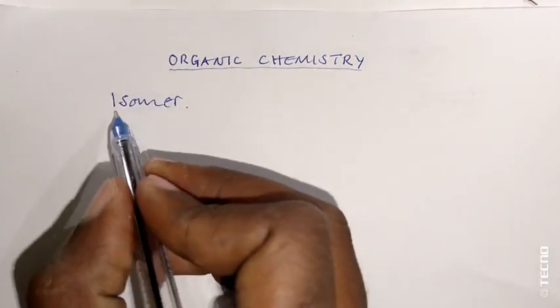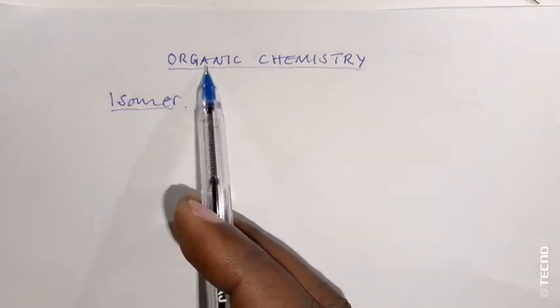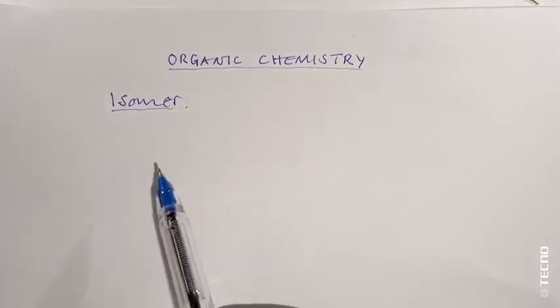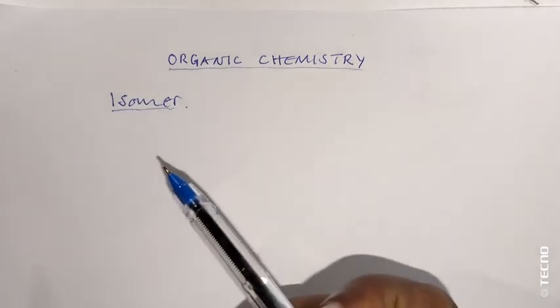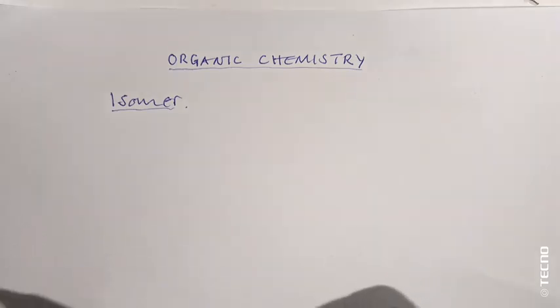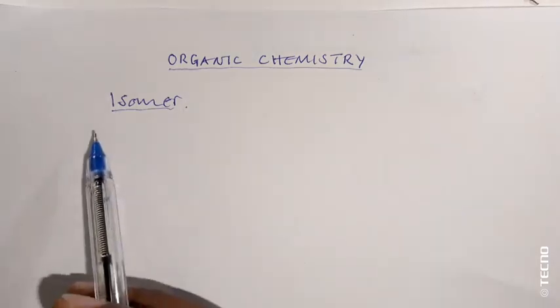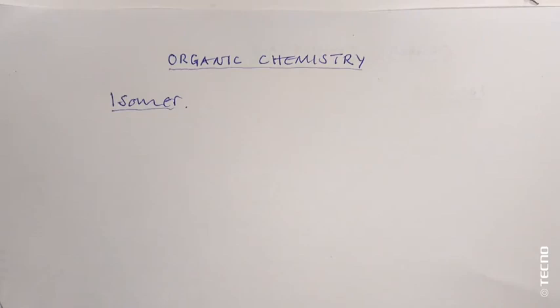When you talk of organic, organic chemistry is simply the study of carbon, except the carbonates, carbon dioxide, and so on. As I said earlier, my main interest is on isomers. So first, what do we understand by the word isomer?